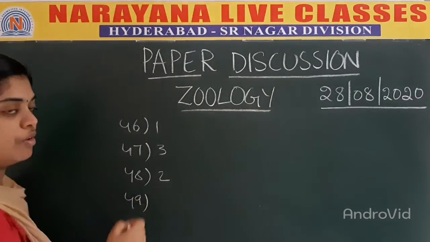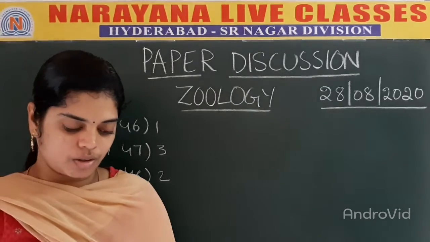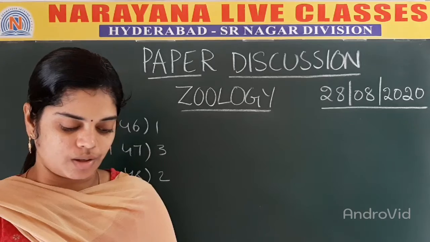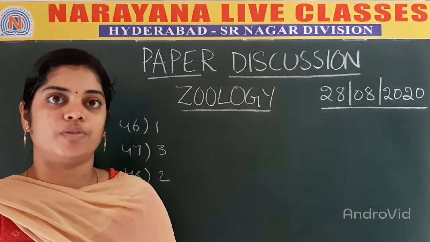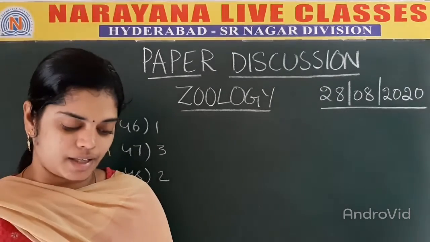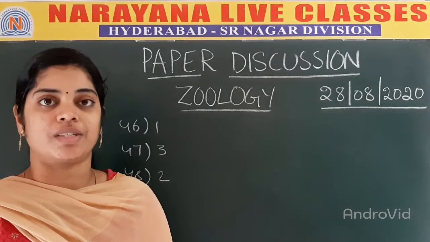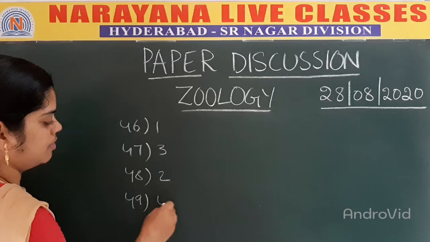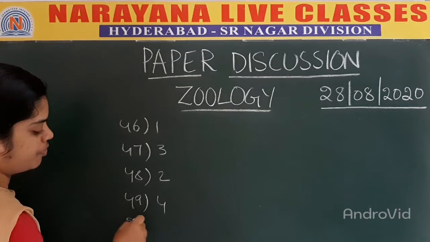Next, question number 49. The course of blood from the heart to the lungs and back to the heart is called. So whenever the blood is flowing from the heart to the lungs and again back to the heart, we call this type of circulation pulmonary circulation. So the answer is 4.